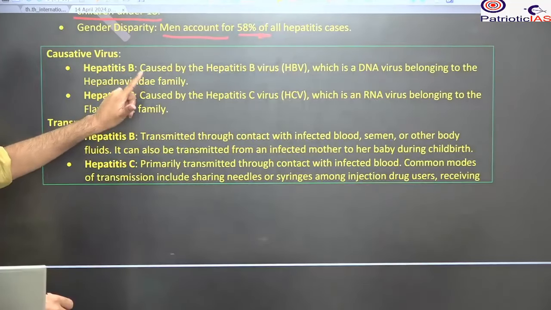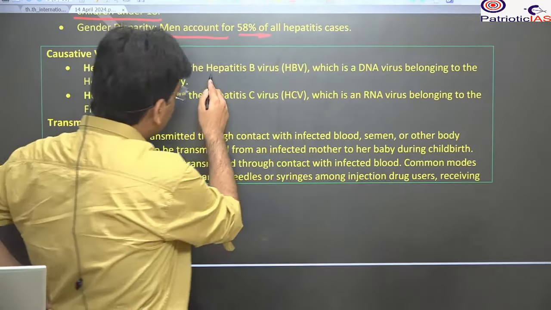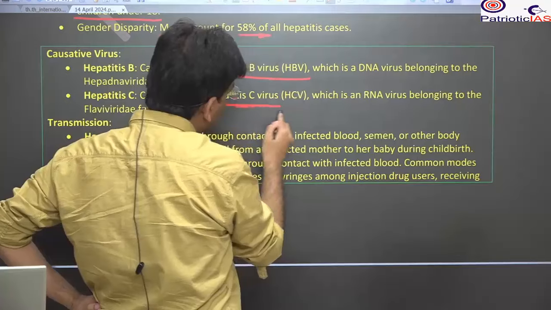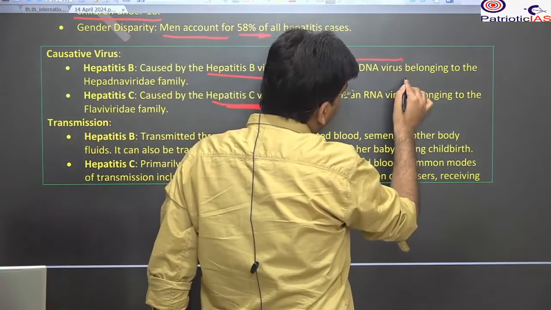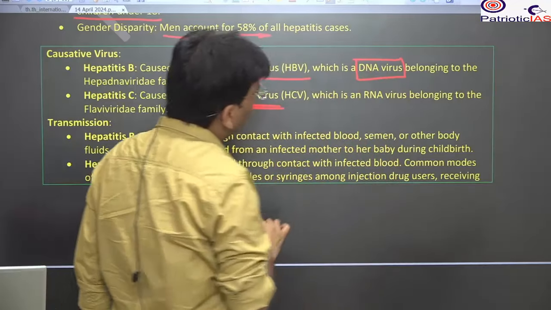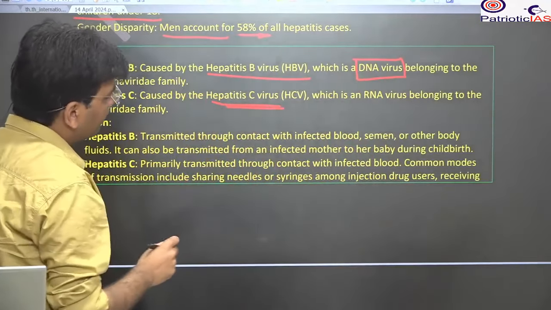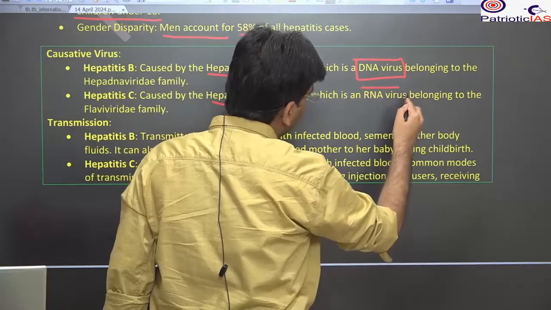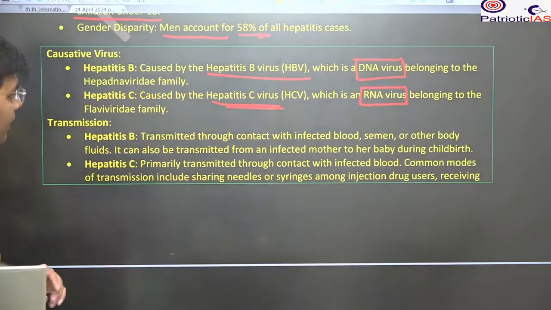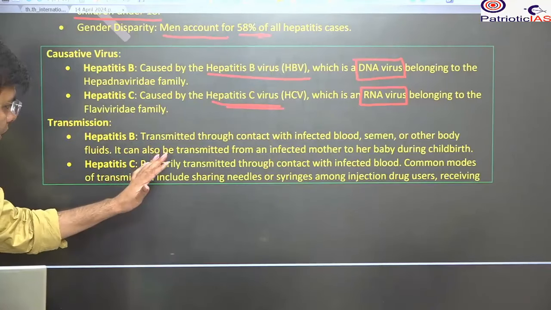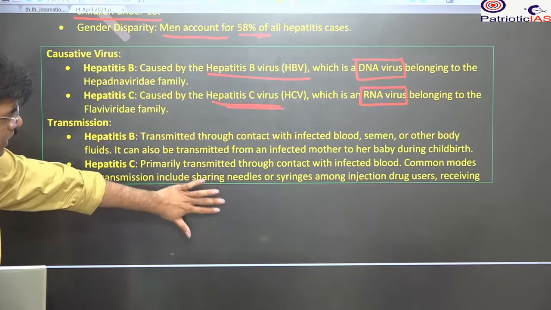Okay. What is the difference between B and C? The first thing is the virus, hepatitis B and hepatitis C. You should be clear, here there is a major difference. Hepatitis B is mainly a DNA virus, and it is an RNA virus that is causing hepatitis C. This is the most important thing. Transmission mode is mostly the same.